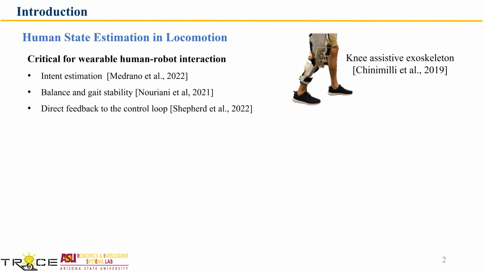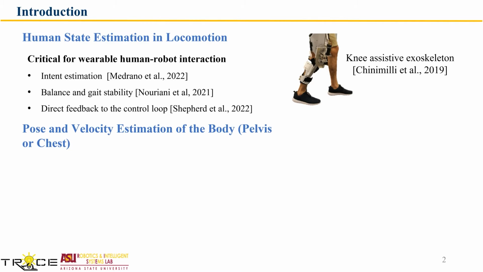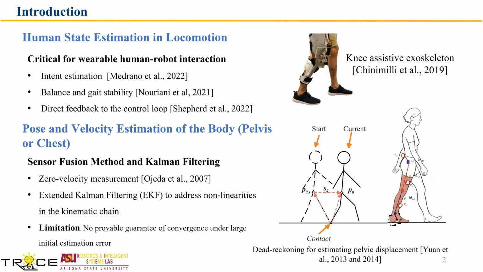For a wearable robot to function autonomously with different users in various tasks, it needs to collect sensor data to understand human states and intents in real time. And it is crucial to estimate the human states. For example, pose and velocity estimation of the body is of special interest in gait analysis and wearable robot control design.